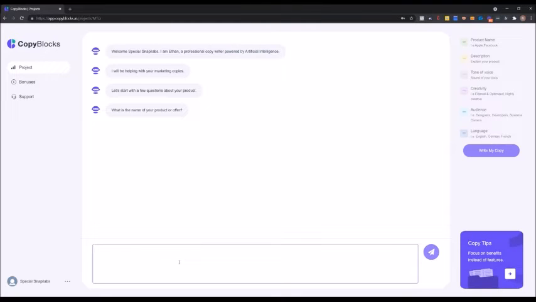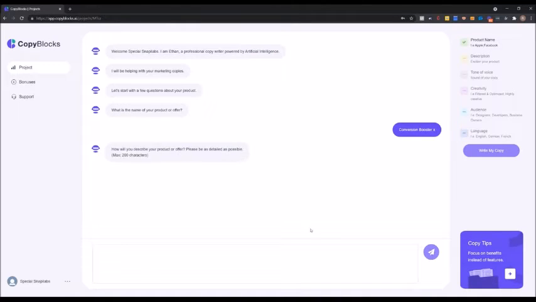It's Conversion Booster X. Let's call it that. We click on enter. Then the AI goes in and asks, how will you describe your product or offer? Please be as detailed as possible.